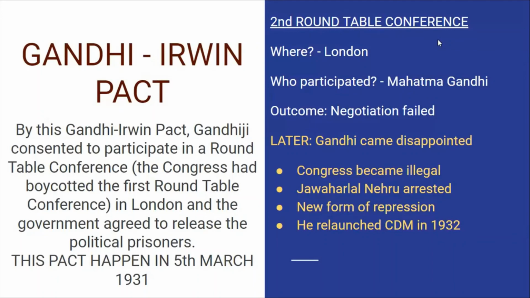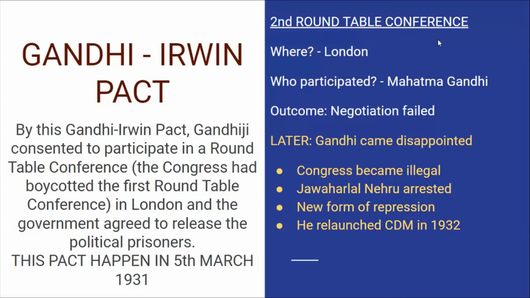Gandhiji took the 11 demands he had written and went to London, and in the Round Table Conference he asked for them. But the British officials did not negotiate. Again the outcome was that the negotiation failed. So it was a waste of time.